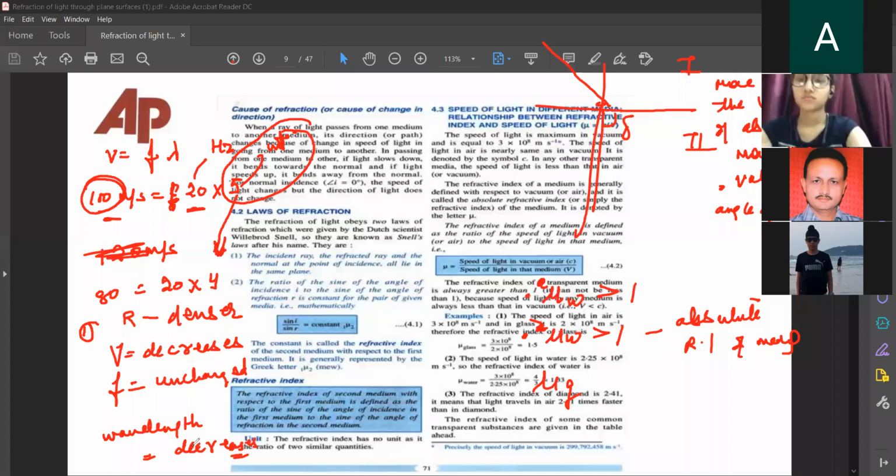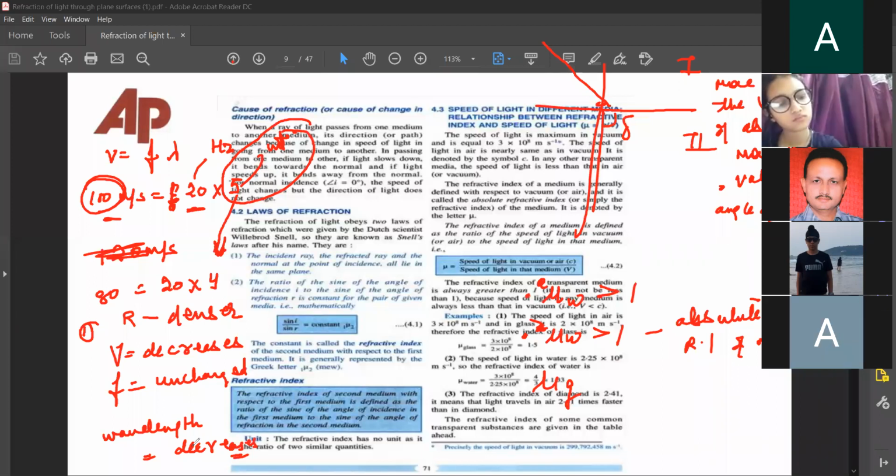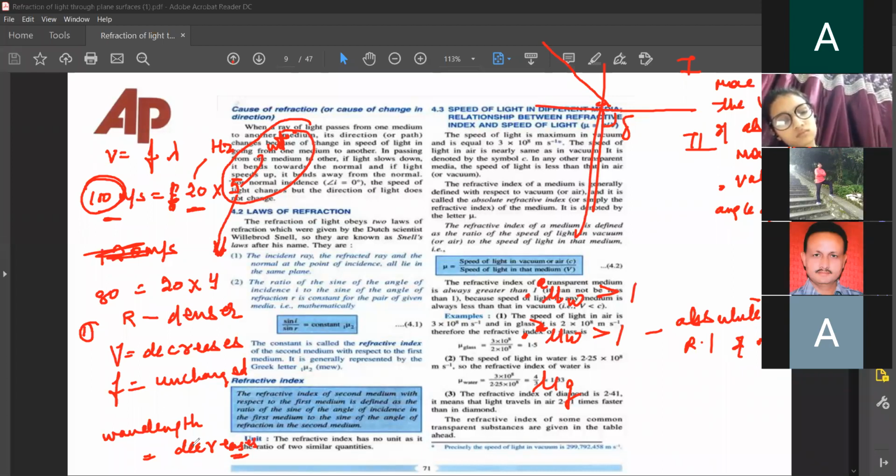Okay? Now write the second point. When light travels from denser to rare medium, Ashwin Munga, what will happen? Tell me. The wavelength increases.